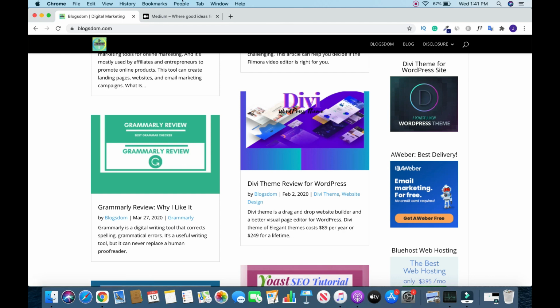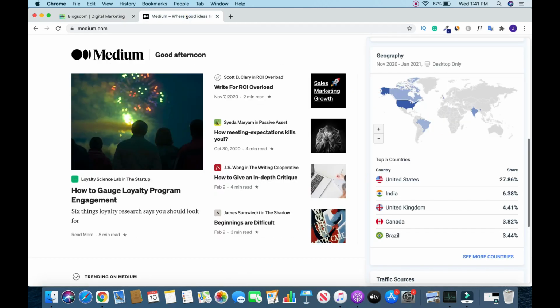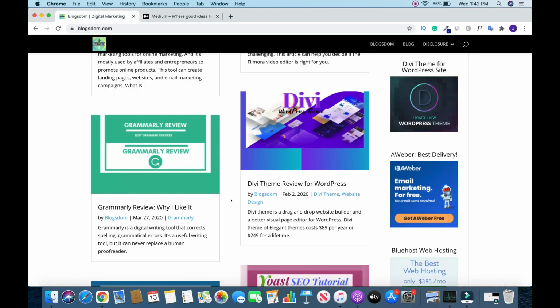But I deleted that article from Medium. Why? Because I made some changes and stuff like that some time ago, and later on I forgot to bring it back, not knowing it's making some money. So I'll go back. I'll show you how to import an article or your blog post to medium.com.